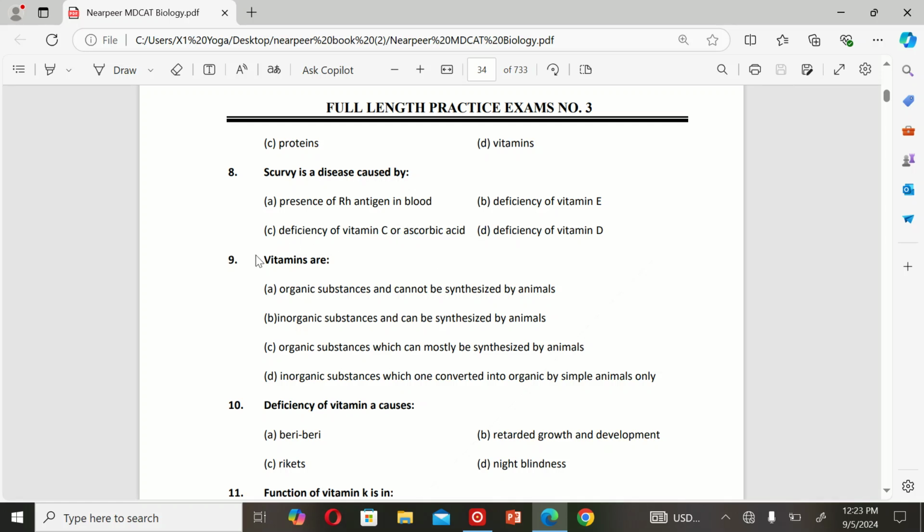The next MCQ is: vitamins are A. Organic substance and cannot be synthesized by animals. B. Inorganic substance and can be synthesized by animals. C. Organic substance which can mostly be synthesized by animal, and D. Inorganic substance which is converted into organic by simple animals only. So the correct option is A. Organic substance and cannot be synthesized by animals.